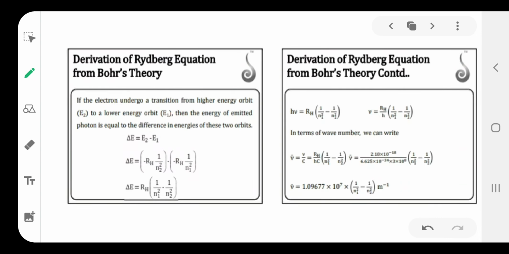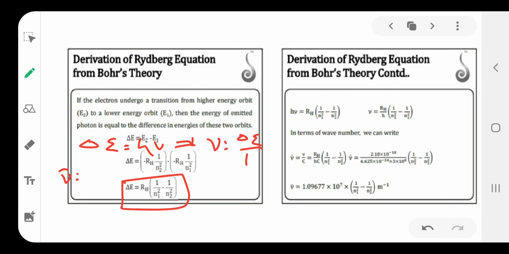The next one is the Rydberg equation. Delta E is equal to h nu. Here is the delta E value. The next one is nu bar is equal to nu by c. From delta E equal to h nu, nu is equal to delta E by h.